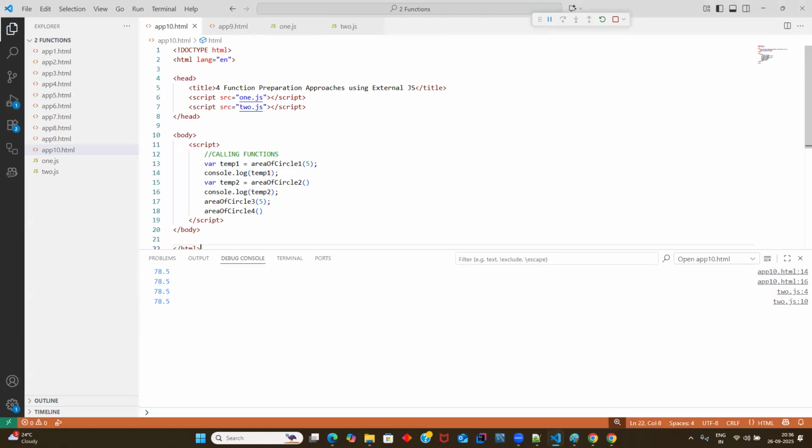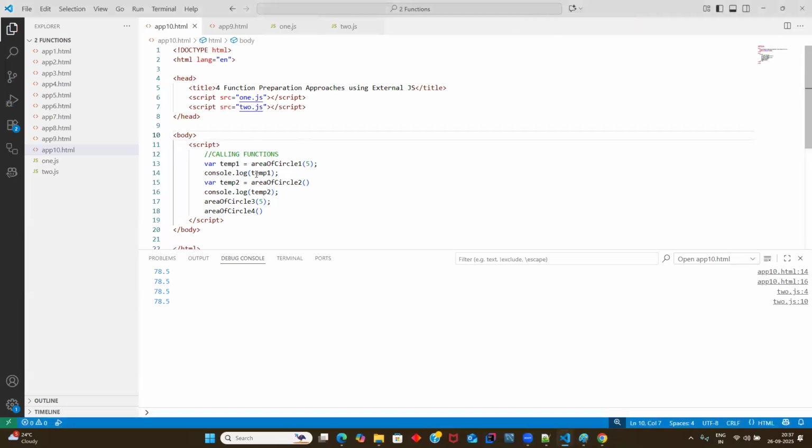What is the difference between internal and external JavaScript? Yes, sir. Sir, can you explain external JavaScript once more? Sure. See, whenever you have a very small piece of JavaScript code, guys, it's always recommended to use internal JavaScript.